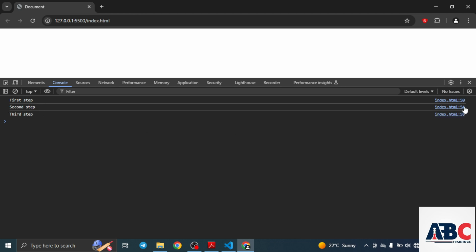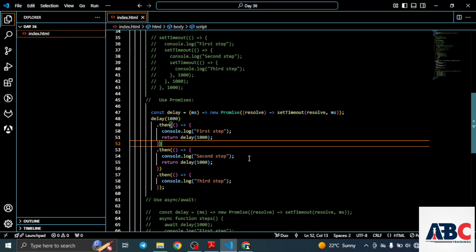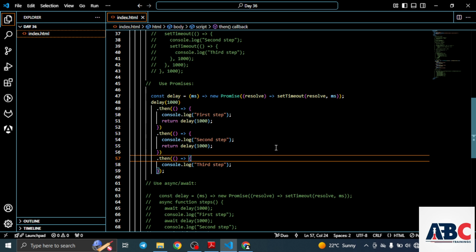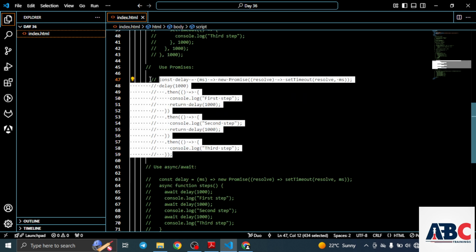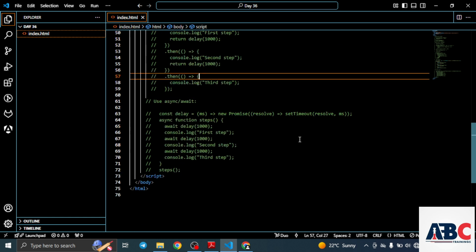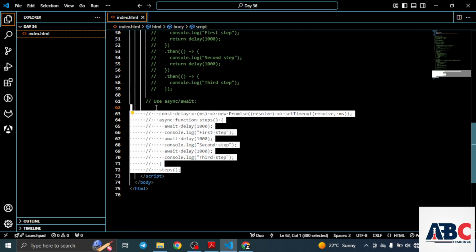Now we can see in our code the first step we have used here with a delay of 1 second with the use of promises. Now we can use async await for this also.